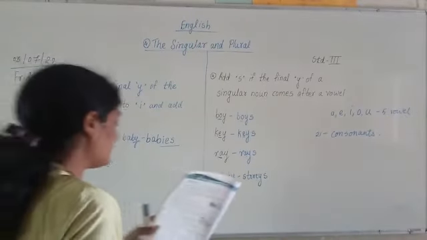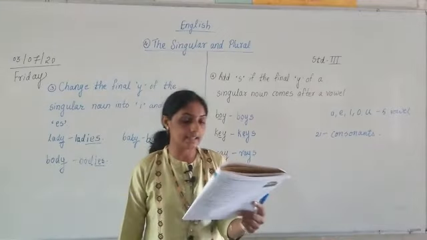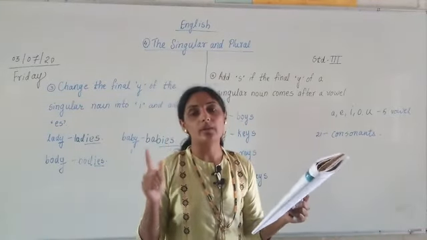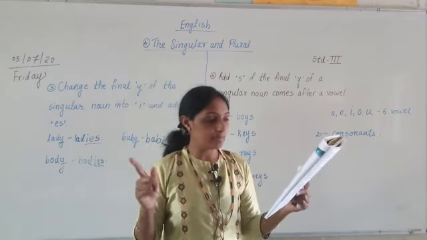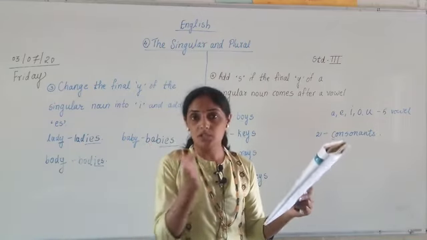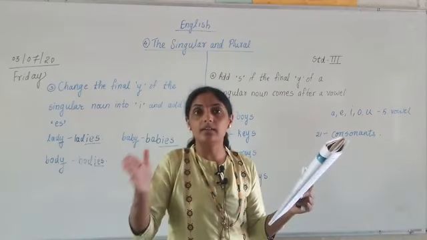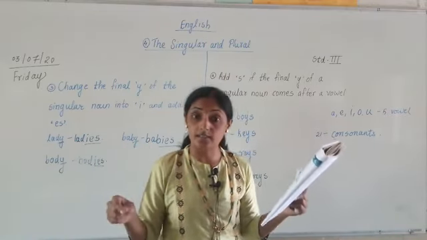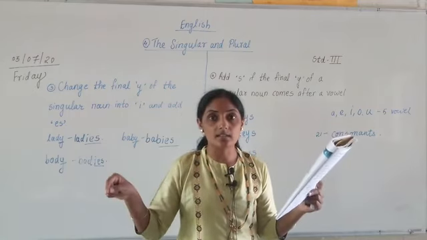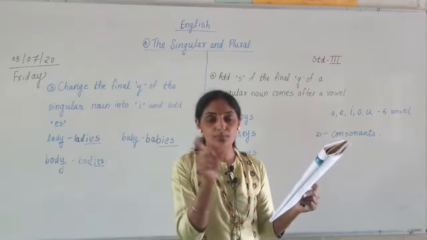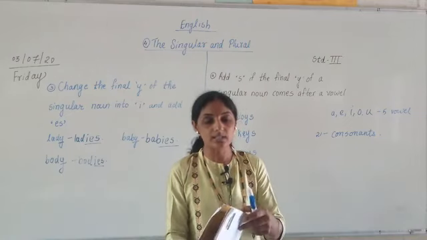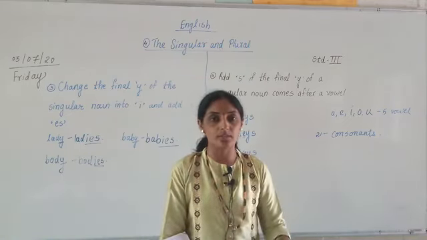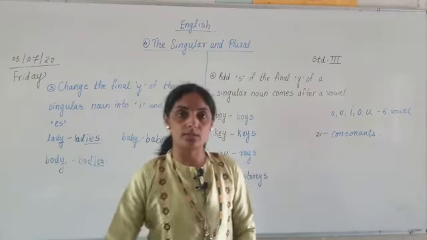And examples of this rule I will take in tomorrow's period. Okay, we have completed 4 rules. The 5th and 6th rule we are going to study tomorrow. Please keep in mind that when we are changing a singular noun to a plural noun, some rules are there. Anywhere you cannot add ES, anywhere you cannot add S, anywhere you cannot add IES. For every singular and plural form, there are rules given in the English grammar book. You don't have an English grammar book, but I will send you a photo of this page so that you can study these rules.